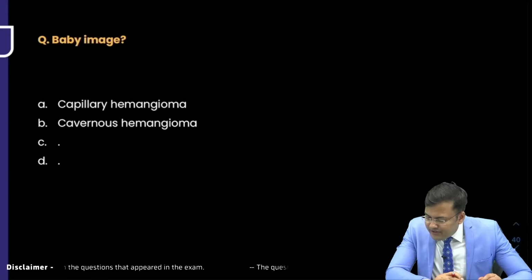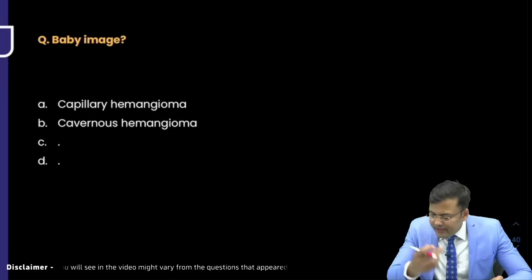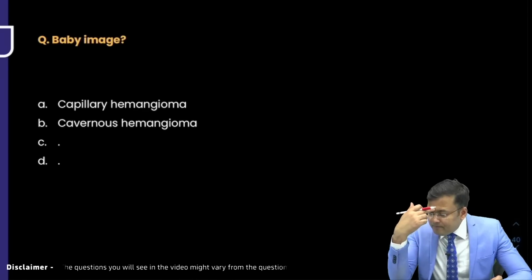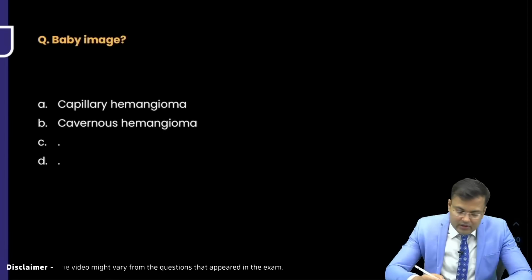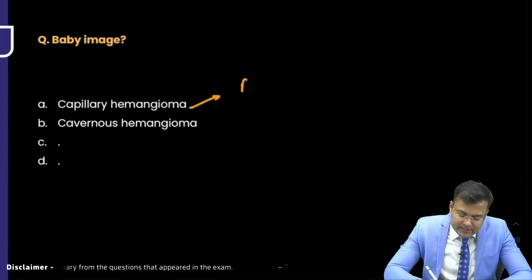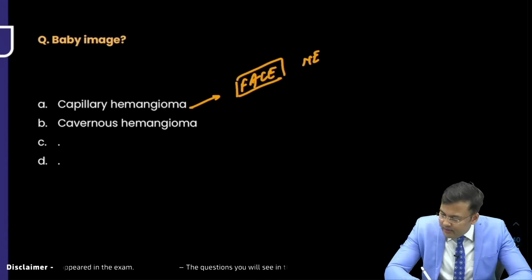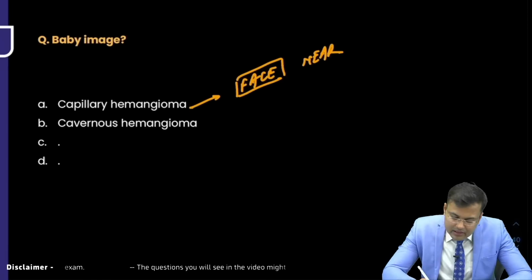Which part of the body was there? Okay, it was in the face. Capillary hemangioma was there in the face near the eye, near the upper eyelid.